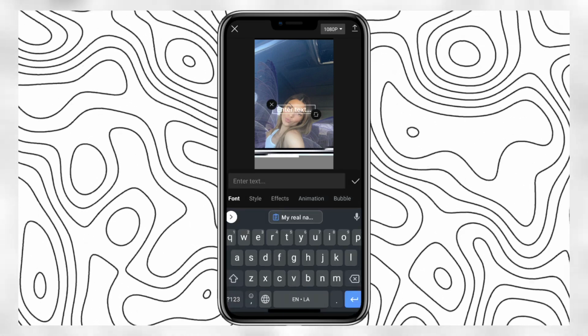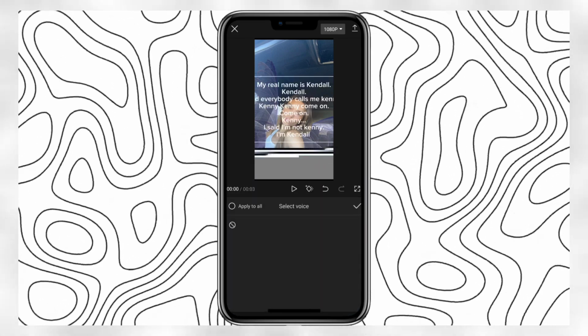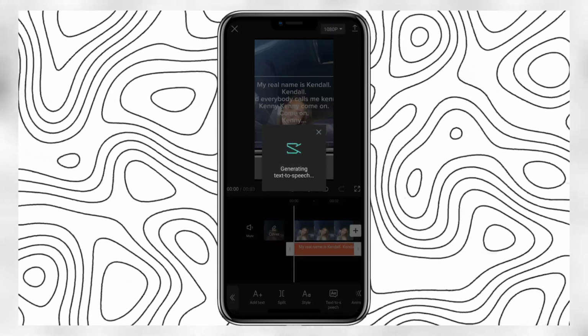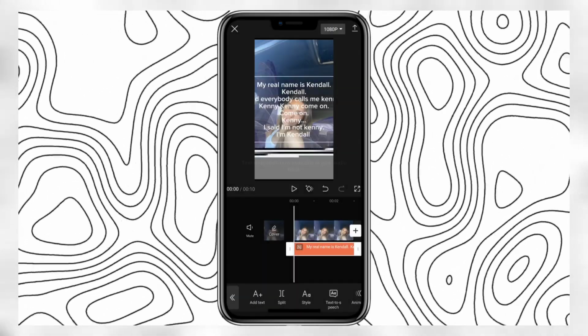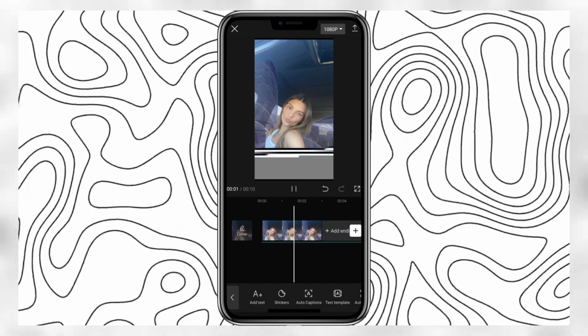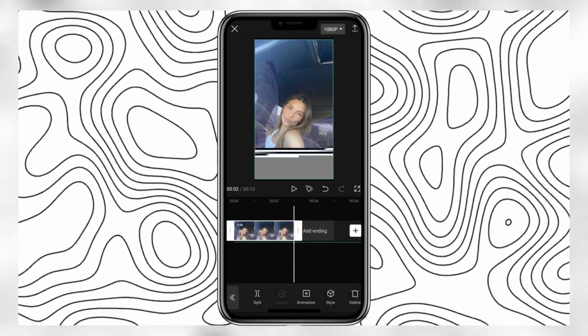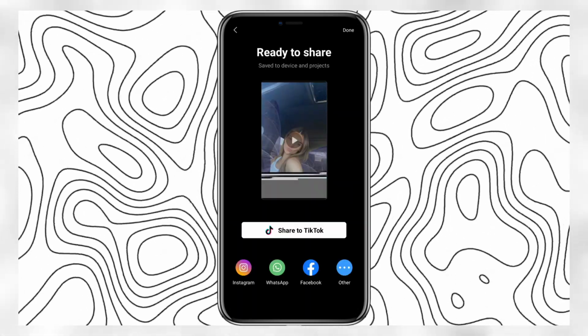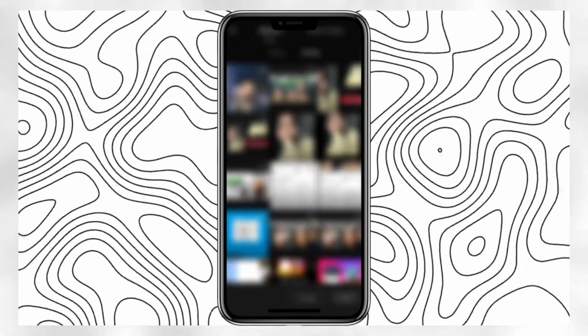Now after typing your text, go to text to speech and select the cute boy option and click on confirm and then wait for it to generate. Now delete the text layer and then apply the photo till the end of the audio and then check your video and export. Now go back to New Project again and add the same video.